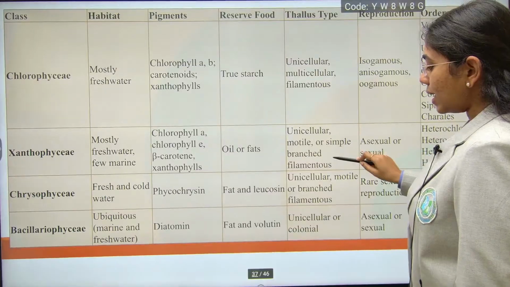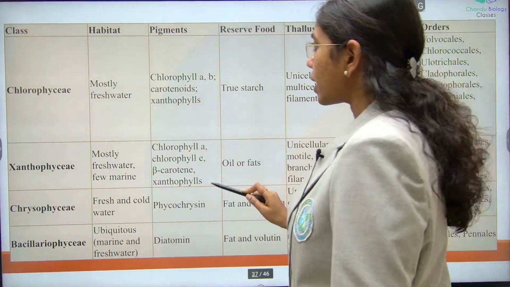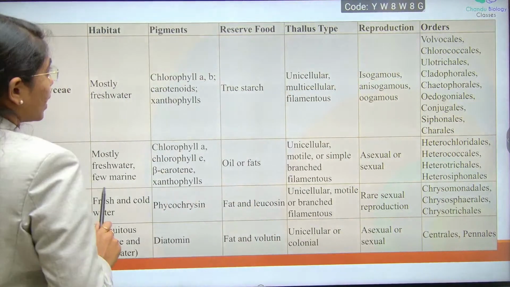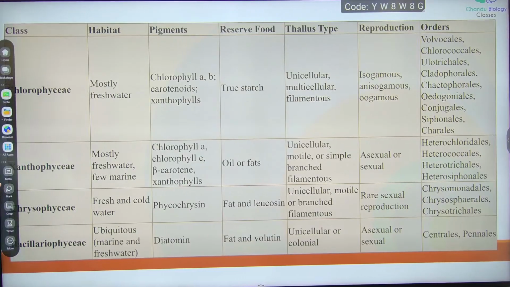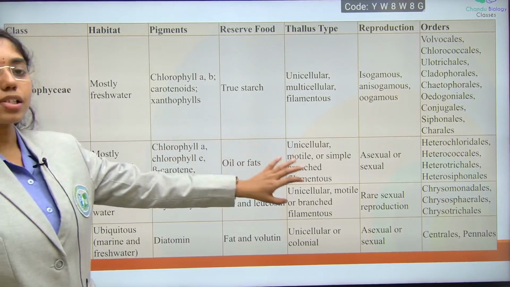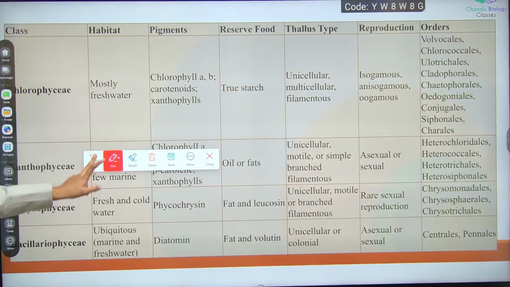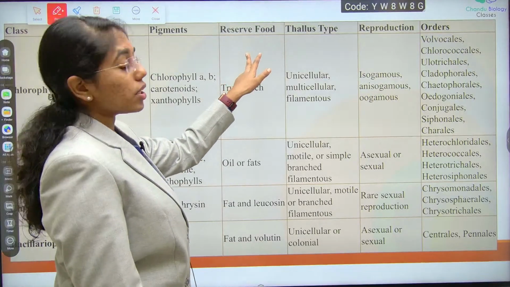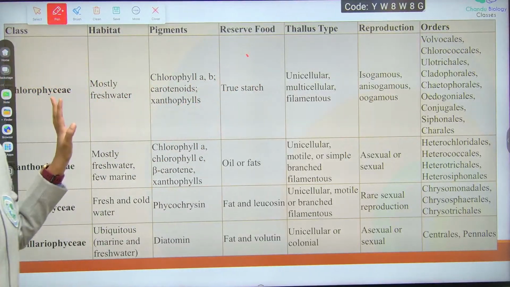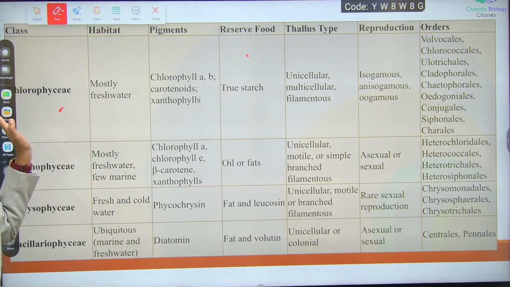Now let us see each and every class in detail: their pigmentation, habitat, reserve food material, reproduction, and the orders involved. Orders of each class are not required, but in basic terms you should be aware of the reserve food material, thallus type, and pigmentation of each class of algae.